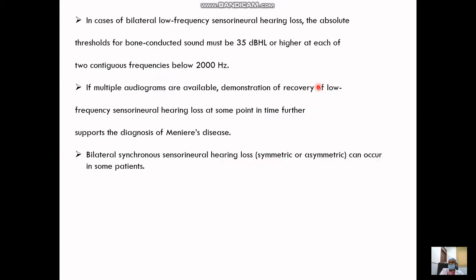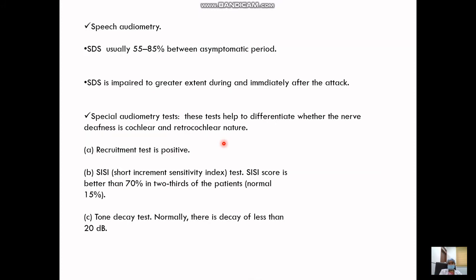If we have a bilateral sensorineural hearing loss, then absolute thresholds for bone conduction sound must be 35 decibel hearing loss or higher at each of two contiguous frequencies below 2000 Hz. And as already told, if you take multiple audiograms, it's important that you compare before, during and after the attack. If you see that after the attack there is an improvement in SNHL, then it strengthens the diagnosis of Meniere's disease.